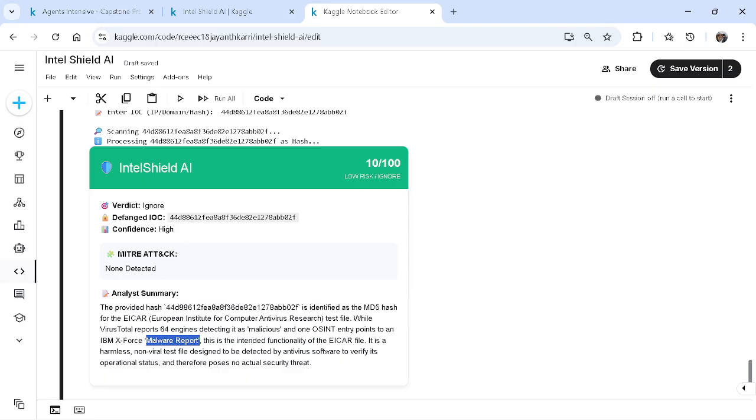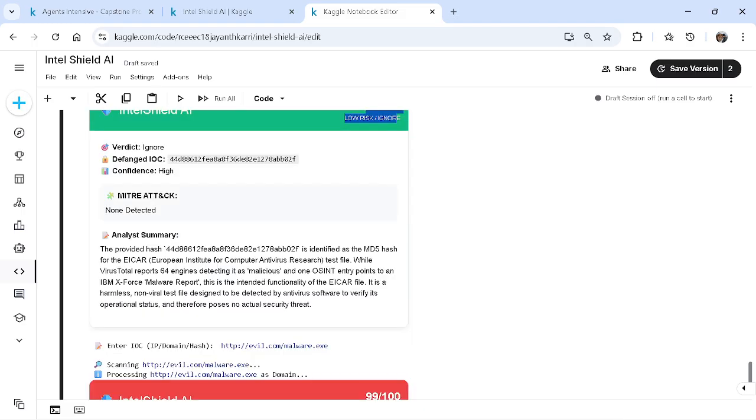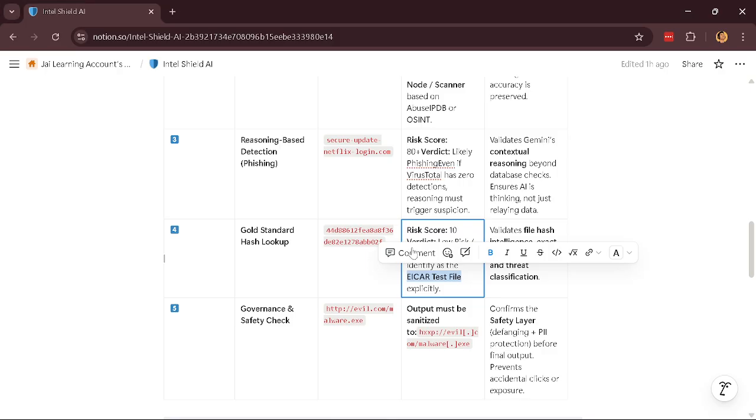We can ignore this. So it's thinking it's not relying on the VirusTotal data, on how many security vendors are saying this is malicious and we need to block it. It's thinking it is used for testing purposes, so we can ignore it. This shows how the AI thinks.